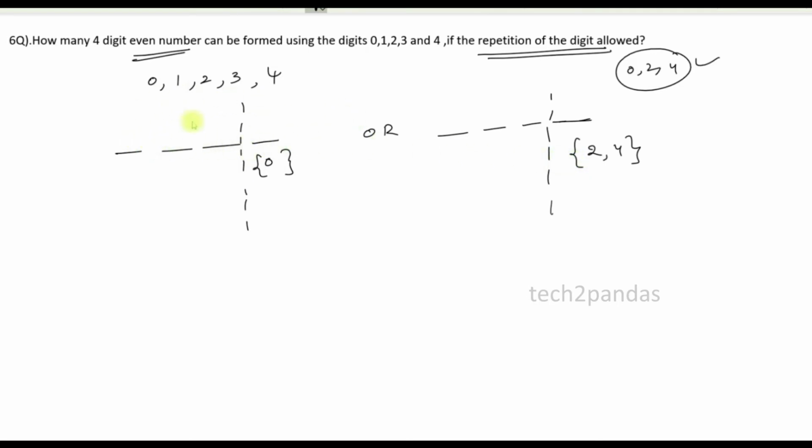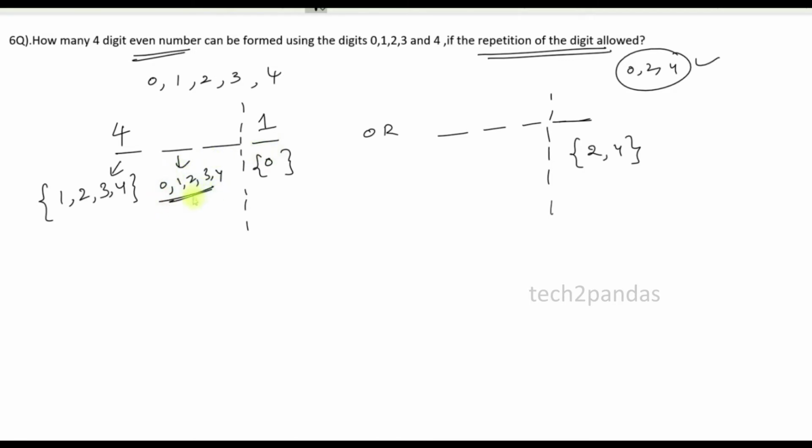Okay, so 0 is the fixed ending. How many ways are possible for the ending? Only 0, so take only one way. Repetition is allowed, but can we take 0 here? No, there is no possibility, because any number should not start with 0. So 1 is possible, 2 is possible, 3 is possible, 4 is possible. So how many ways? 4 ways. Again, the repetition is allowed, right? I can take any digit again and again. So what could be the possibilities for this position? I can take 0, 1, 2, 3, 4, because the repetition is allowed, right?